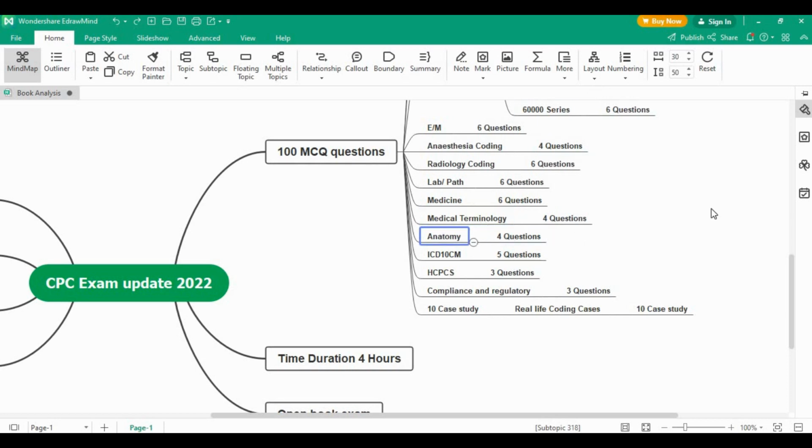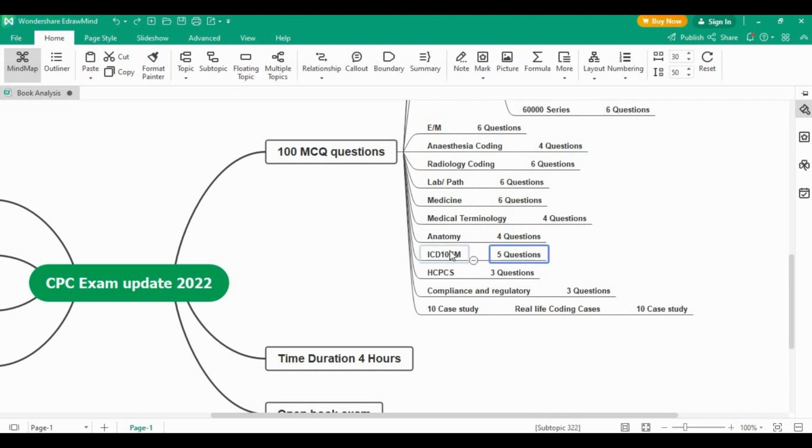After the medical terminology, the next will be your human anatomy and physiology related questions. The total questions, around 4 questions, is assigned to this section, and the total marks for this section will be 4 marks for your anatomy. After the anatomy, the most important part is your diagnosis coding, ICD-10-CM diagnosis coding. Only 5 marks is for this ICD-10 diagnosis coding.